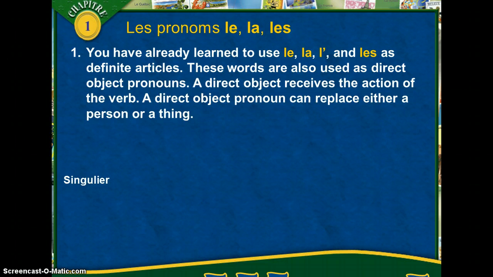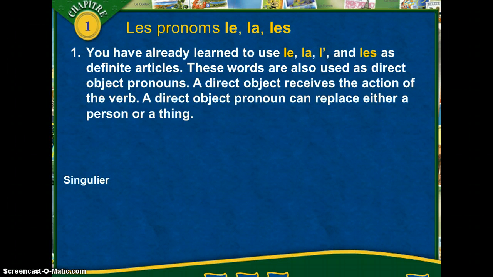If you think about it, you can't actually write your friend, or I'm throwing Tom the ball. You're not actually throwing Tom, but you're throwing the ball to Tom. A direct object pronoun can replace either a person or a thing. With a person, maybe you might say, I see her, in which case the her in that sentence is a direct object pronoun because you don't see to her, you're just seeing her. So she's directly receiving the action. So let's look at some of the examples.